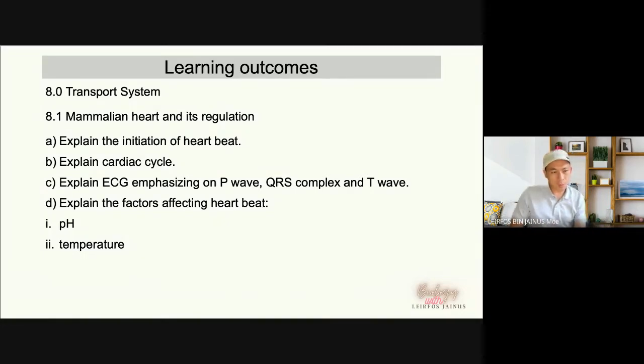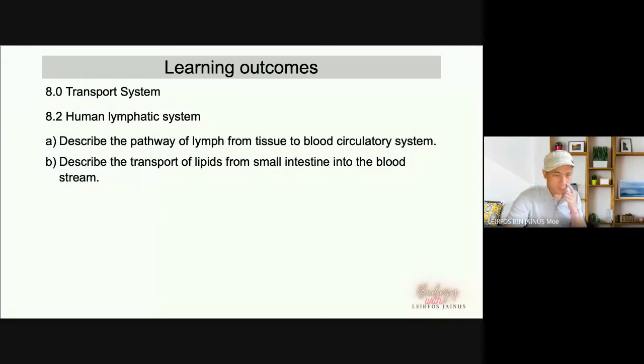So we will discuss the heart of the human and how the heart initiates the heartbeat, the cardiac cycle in the heart, and we will relate the heartbeat with the ECG, electrocardiogram. We will try to understand the factors that affect the heartbeat, whether the heartbeat increases or decreases to return to the normal condition. And then we also will discuss the human lymphatic system.